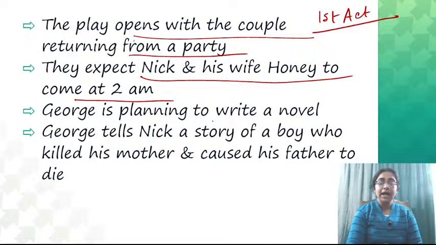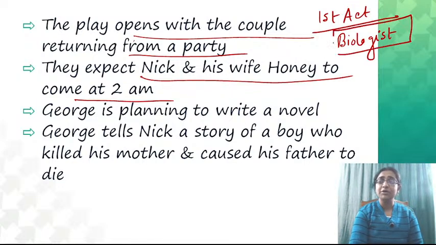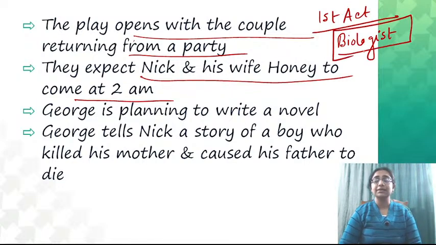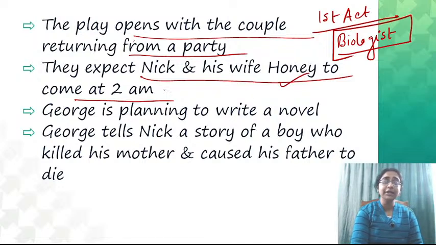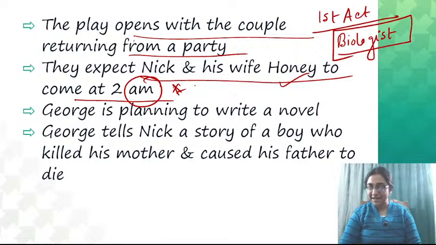In their house. And who was Nick? Nick was actually a biologist who recently joined the same university where George worked as an associate professor. So Nick is George's colleague. They expect Nick and his wife Honey to come at 2 a.m., not 2 p.m. Okay, 2 a.m. at night. Yes, Nick and Honey.